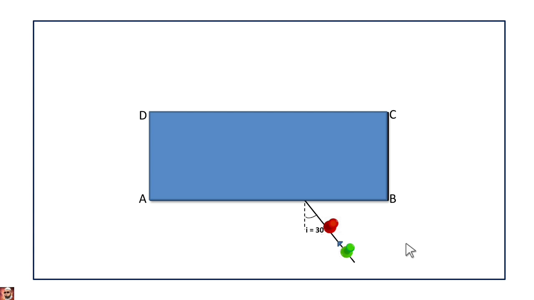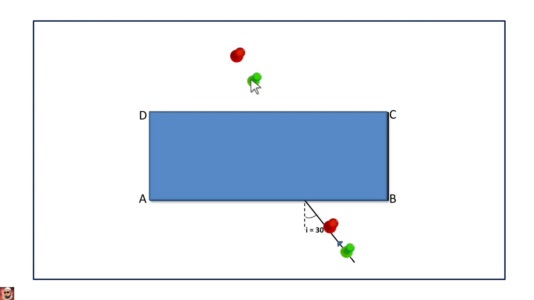You have to go to the other side of the glass slab and look through the glass slab at these 2 pins, and fix 2 more pins in such a way that all pins appear along a straight line. These all 4 pins should appear in a straight line. By looking from the other side, you have to fix these 2 pins.